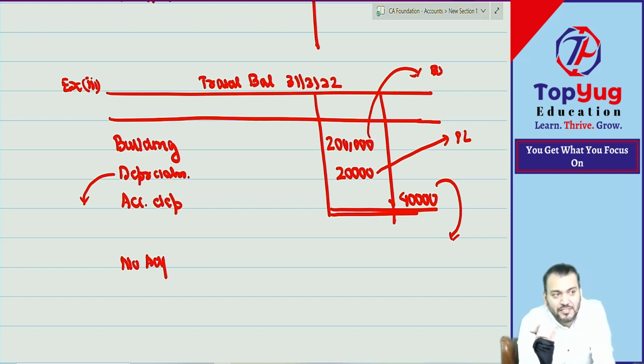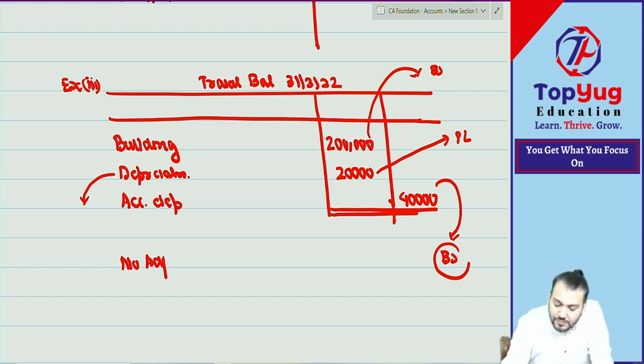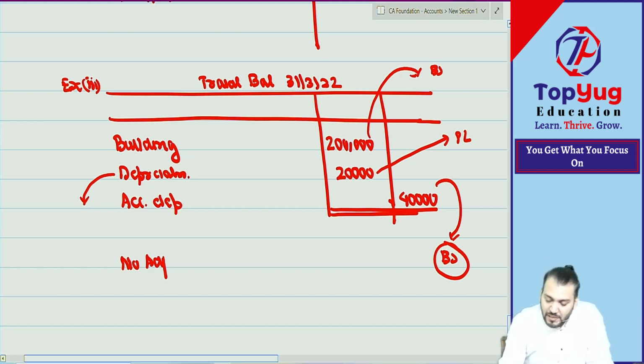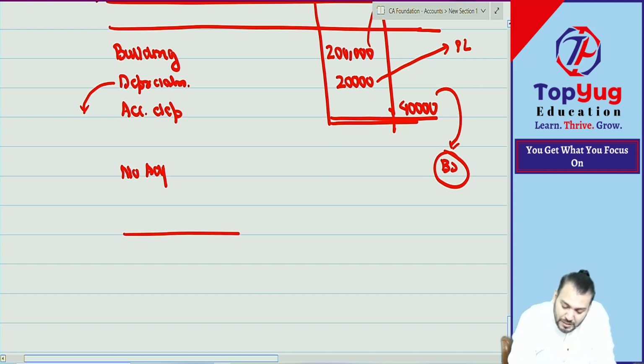And this will be shown where? Balance sheet, by way of reduction from fixed asset. This 40,000 will be reduced from what? Building account. So shown in the balance sheet, can I write down? But without any adjustment, directly will do. Directly will do, na. No need to pass any journal entry. Have you understood this point? Bolo yes or no?